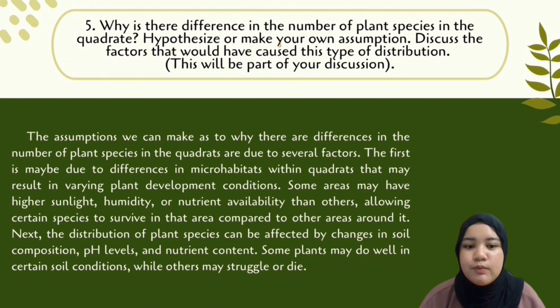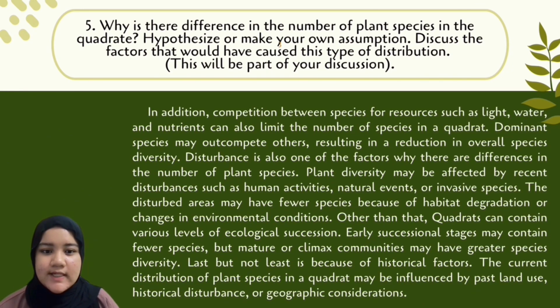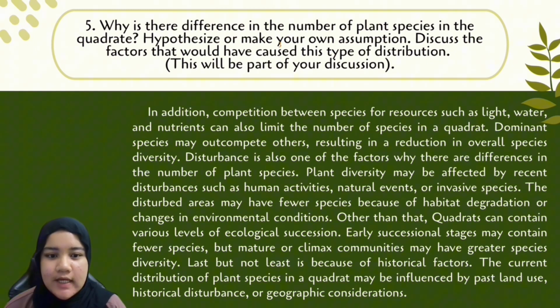And next, the distribution of plant species can be affected by changes in soil composition, pH levels, and nutrient content. Some plants may do well in certain soil conditions, while others may struggle or die. In addition, the competition between species for resources such as light, water, and nutrients can also limit the number of species in a quadrant. Dominant species may outcompete others, resulting in a reduction in overall species diversity.